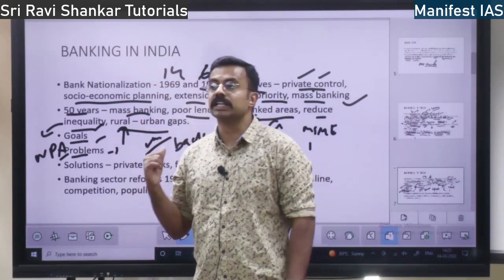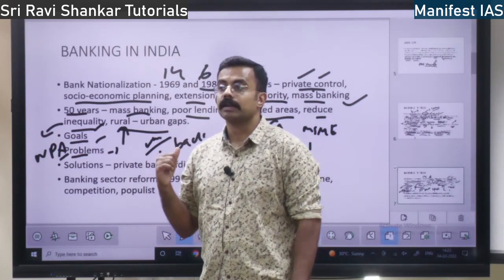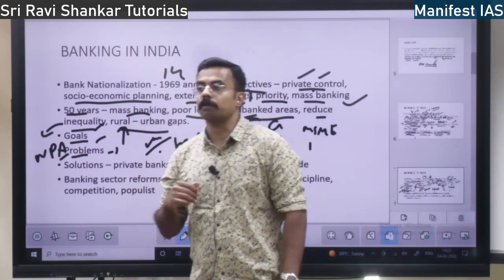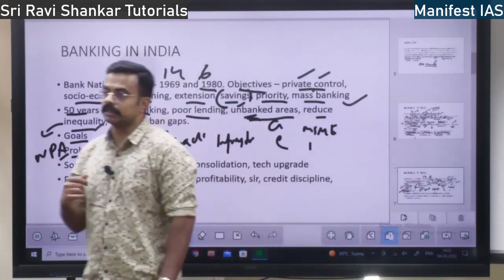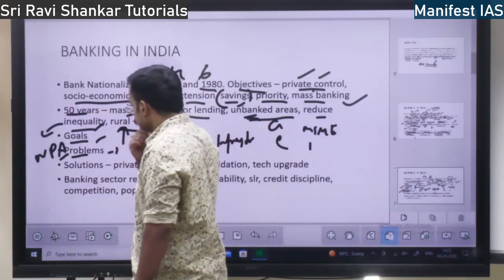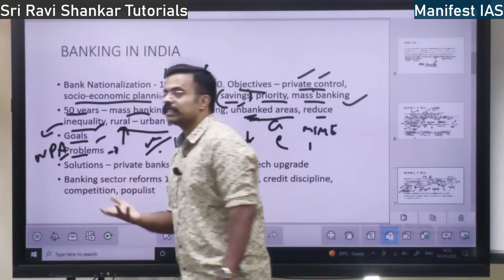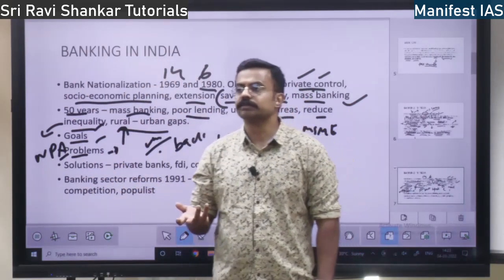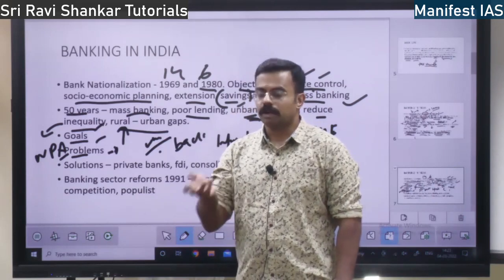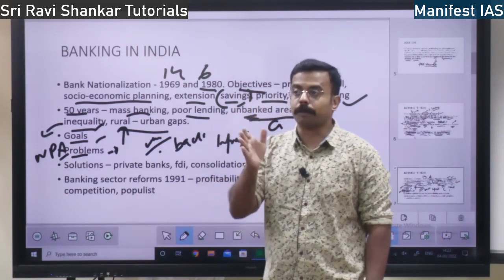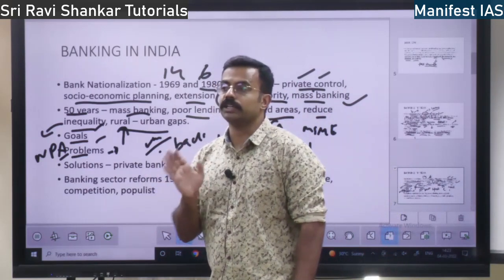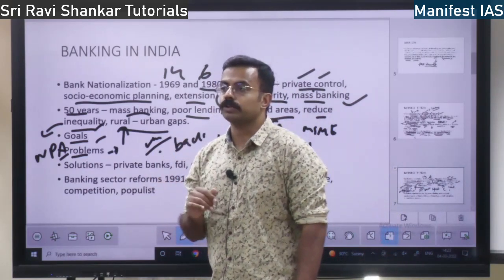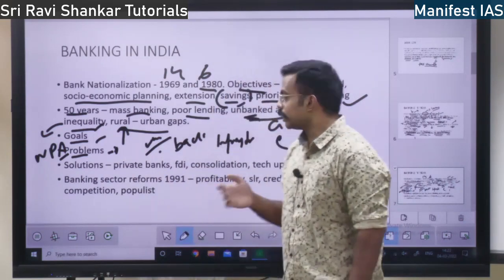Stringent rules and regulations are high, right? So there are so many problems with respect to the public sector banks or commercial banks today. They are not investing in priority sectors properly, and not giving proper investment in infrastructure. The investment is not in tune with the economic growth. So there are so many problems which have to be addressed.